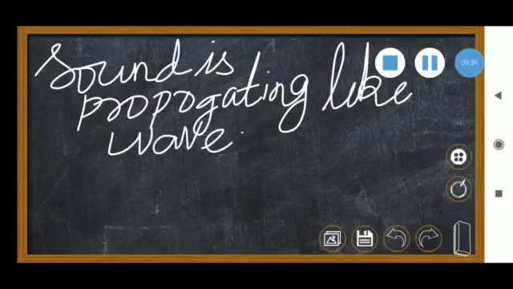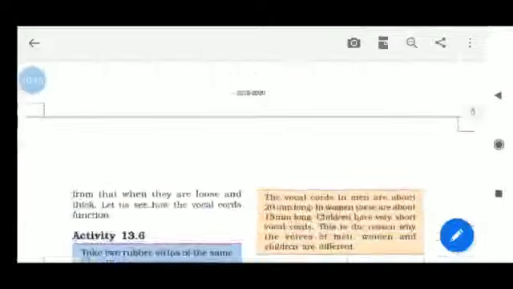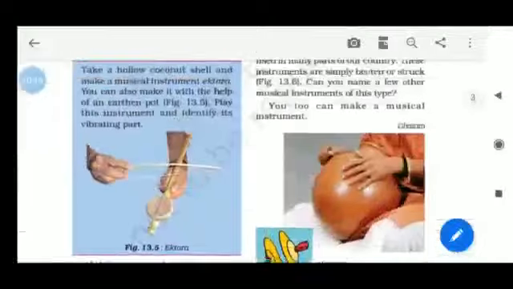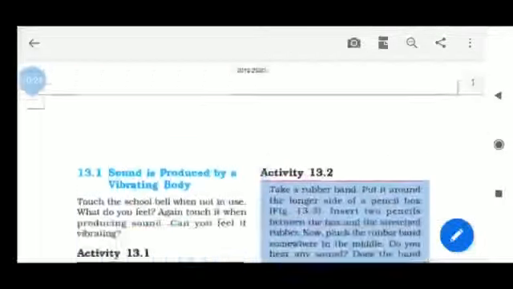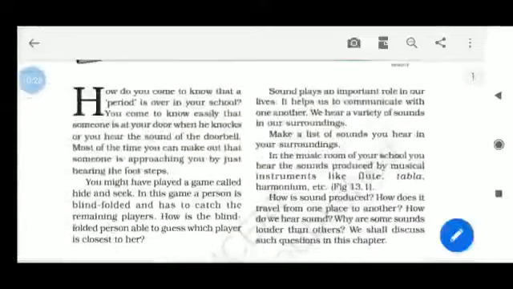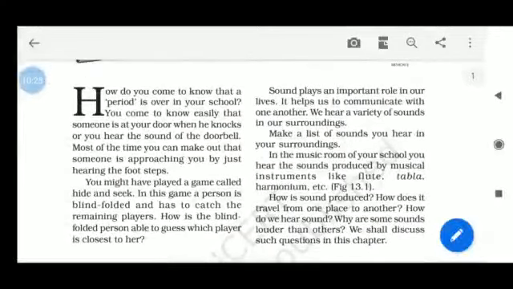Okay students, in your book they gave a lot of activities. For example, in the first activity they showed musical instruments. If you have your book now, just open it and see the different kinds of musical instruments. In activity 1, they asked how do you know when the period gets over?